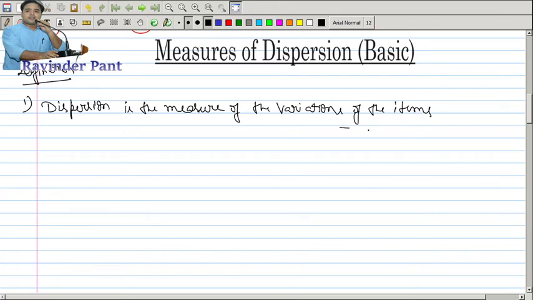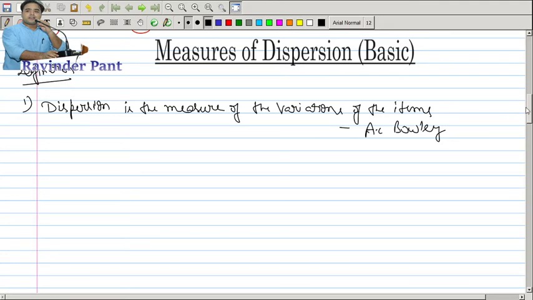This is given by Professor A.L. Bowley, and you will find his contribution in a later chapter on index series. There are various other definitions also given by different scholars, like Professor Connor and Professor King. You may refer to all these definitions from your textbook, which I have referred to you already.